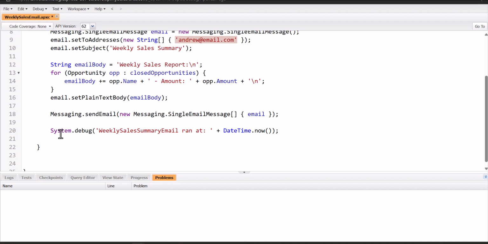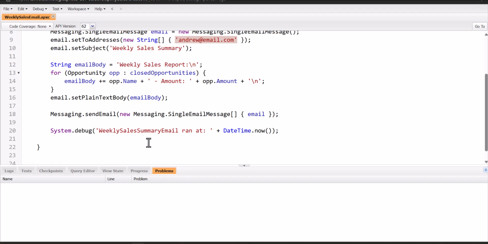And after entering the code logic, we have to save the class. And when you see this star icon, the class is not saved. And as you can see, the star icon disappears. So the class is saved. And if there is any error in the code, then it will appear in the Problems section. So as of now, I'm not having any error. That means this class will work fine.